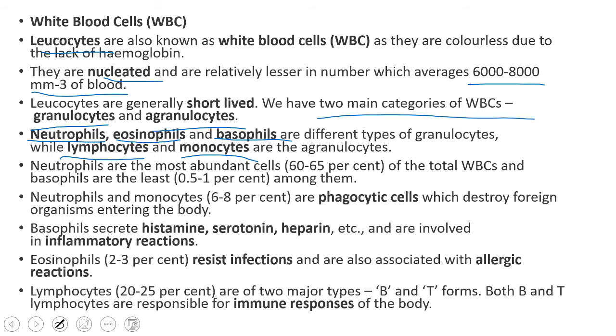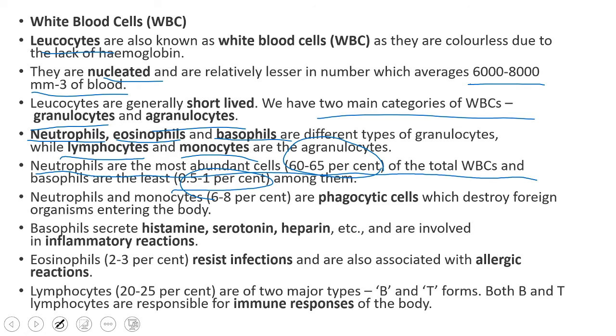Neutrophils are granulocytes. Neutrophils are the most abundant of the white blood cells. See, WBC are only 6,000 to 8,000 per cubic millimeter of blood. In that, neutrophils are highest in number, contributing about 60 to 65% of the WBC, and basophils are very less abundant, that is 0.5 to 1%. Neutrophils are most abundant and basophils are very less abundant. Both are granulocytes only. And what is the function of these cells?